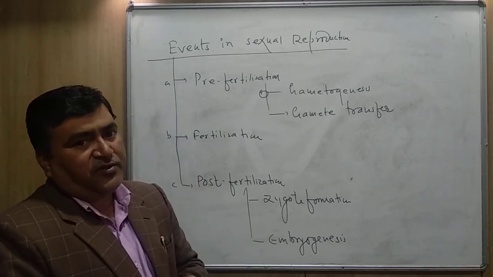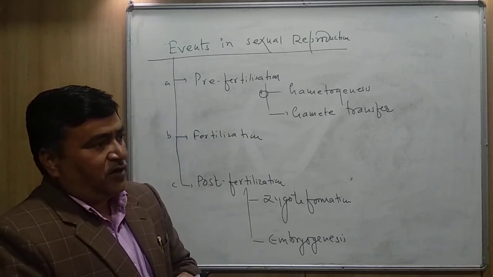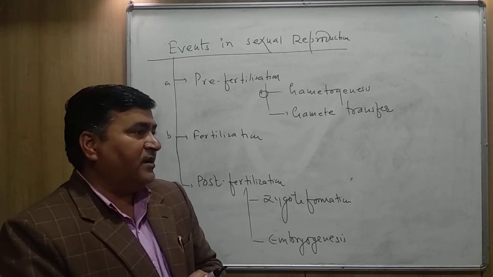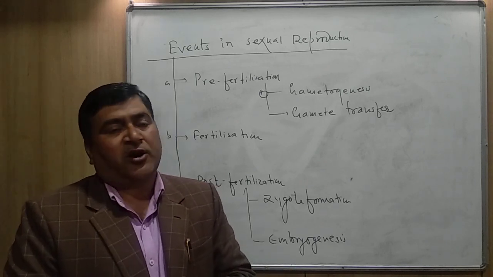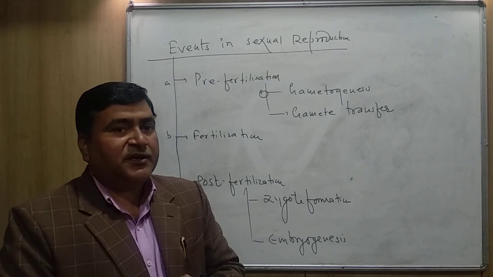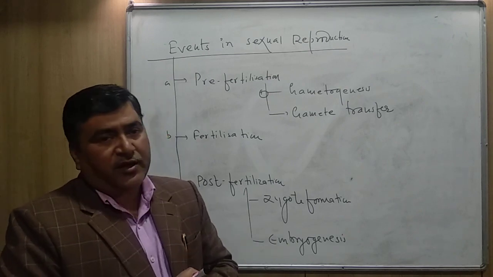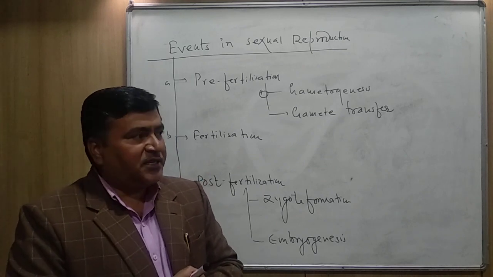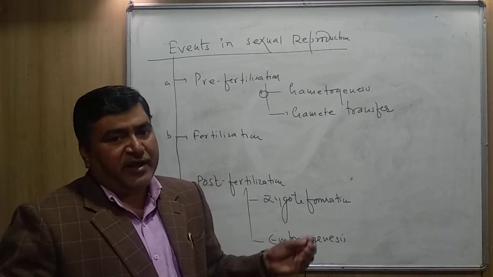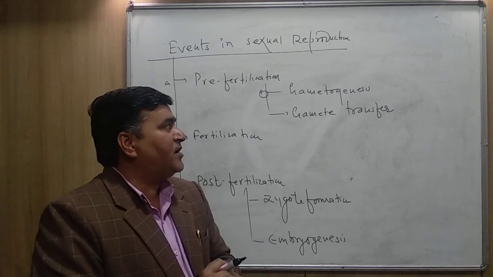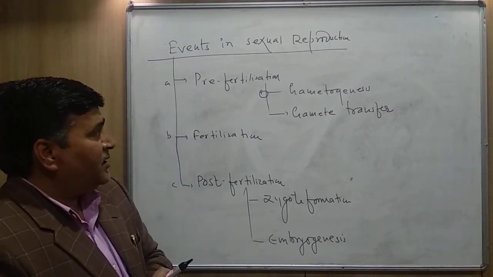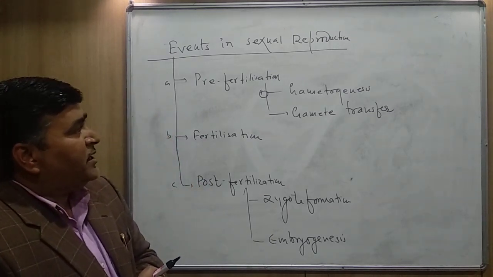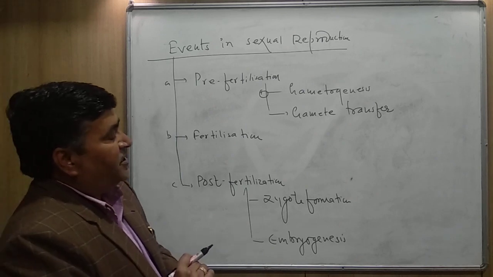The gametes, as you know, are like in the case of human being, the sperms are known as gametes. Ovum is also gamete. In plants also, these gametes are produced, and gametes, they fuse together to form zygote. So gametogenesis is the process of the production of gametes.